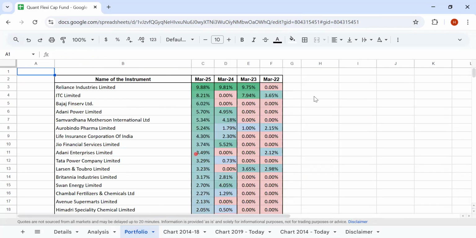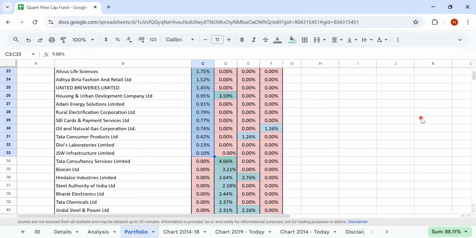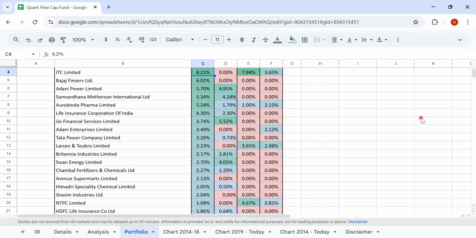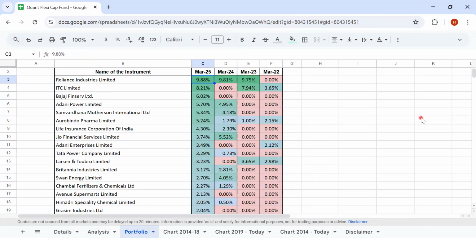So now let's look at the portfolio. The one reason why I have taken only a few years is that there is a huge amount of churn in this portfolio. For example, whatever was there in March, they were having a certain amount of funds in cash, approximately around 11%. So 88% of it is invested.